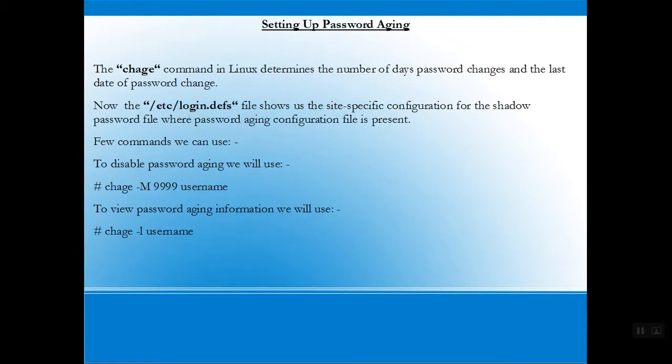Now, how to set up password aging. The chage command in Linux determines the number of days between password changes and the last date of password change. Now, the /etc/login.defs file allows us the site-specific configuration for the shadow password file where the password aging configuration is present. A few of the commands we can use: to disable password changing, we will use chage -M 9999 username. Now to view the password aging information, we will use chage -l username.